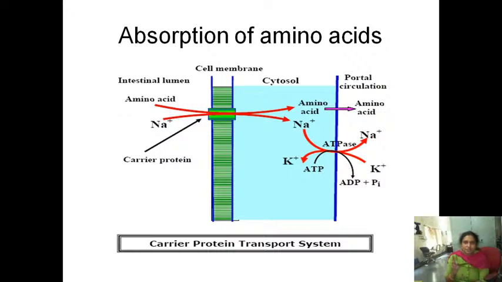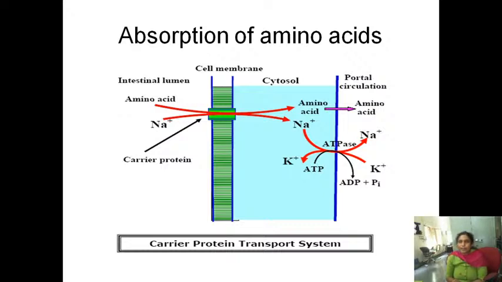See here, the first amino acid which is there in the lumen has to enter into the mucosal cell. In order to enter, it has to cross the membrane. The membrane contains a special transporter that will help in the transport of the amino acid. Already I mentioned, special transporters are there for basic amino acids, acidic amino acids, neutral amino acids, etc. Now that transporter is sodium dependent. The concentration of the sodium is high in the lumen when compared to the cytosol. Sodium moves down the concentration gradient and it drags one molecule of amino acid from the lumen to the cytosol.